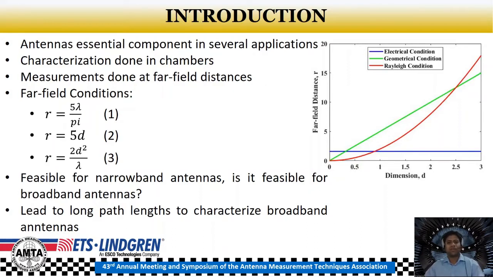So in this talk, we are going to explore the utilization of the near field to far field transformation theory to compute the electrical dimension and the corresponding far field distances across the frequency range for the broadband antenna. In addition, the far field distance characterization is conducted to efficiently evaluate the half power beam width parameter only. So we are not considering any other parameters, but only the half power beam width.